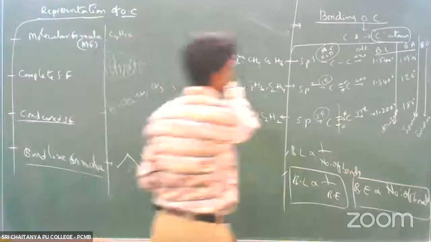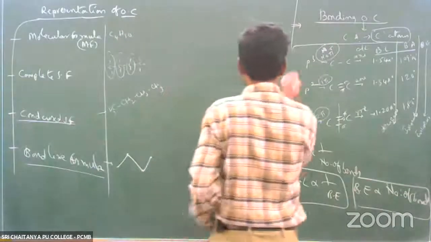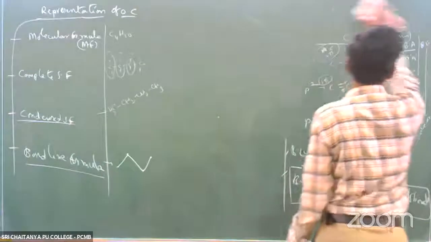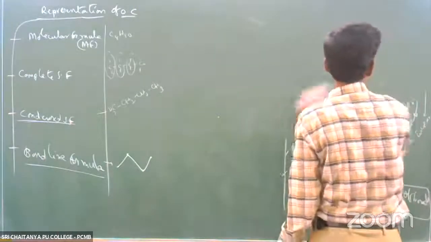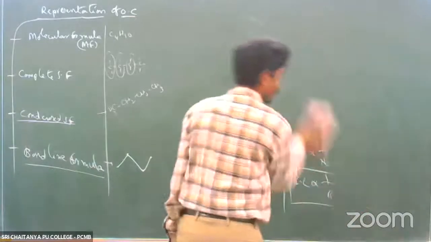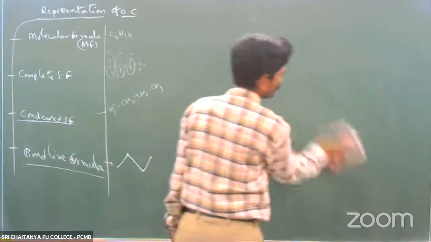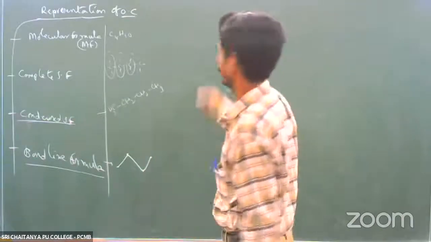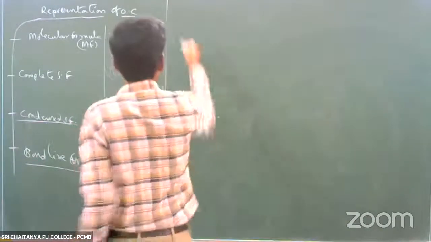Okay. So I will give some more examples of bond-line representation, because we may get questions on how to represent the bond-line formula. They will give a structural formula or condensed formula, then ask which of the following is the correct bond-line formula for the given structure. So, for example, what is this?